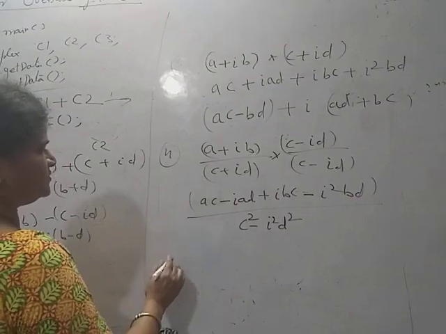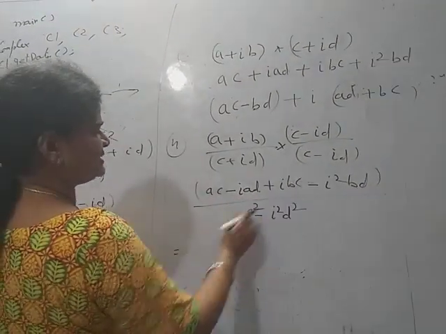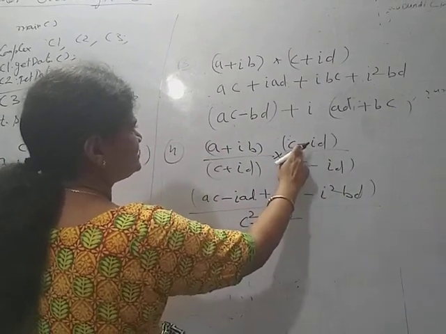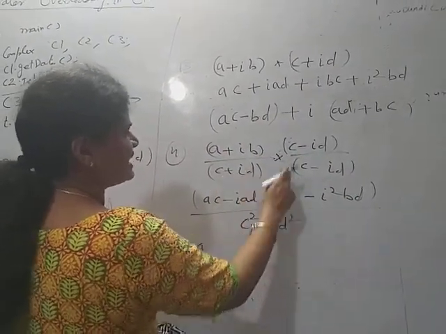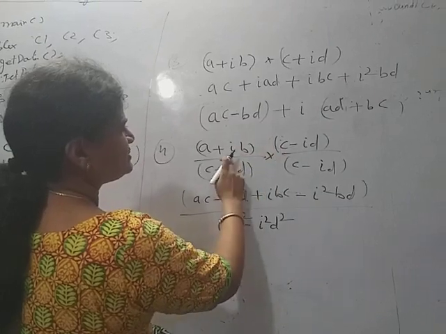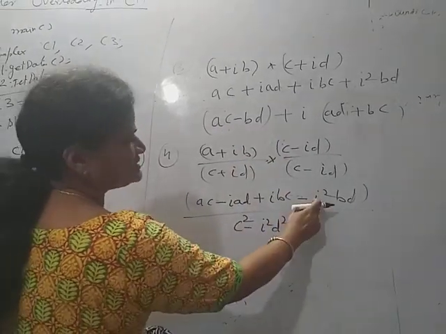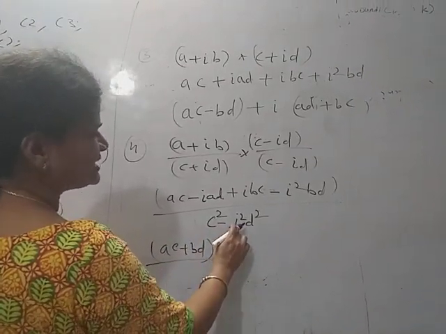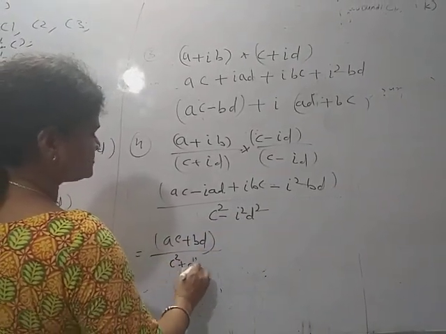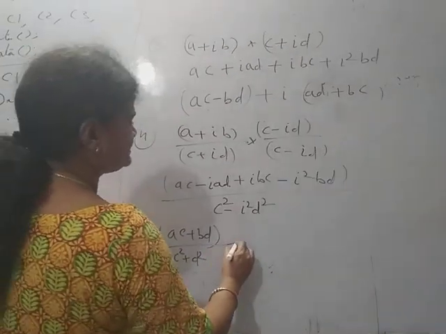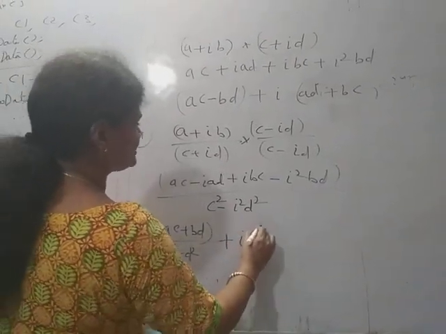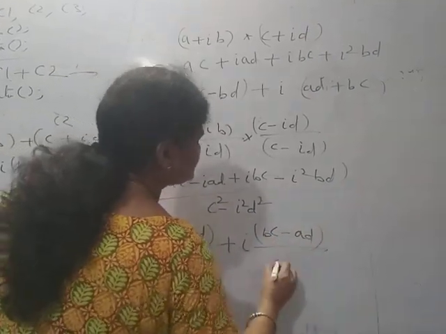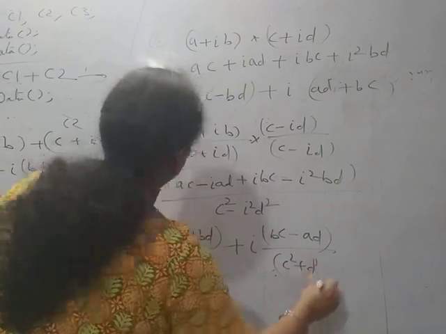Okay, so AC minus IAD plus IBC minus I square BD. Yes, I square is minus 1, so AC plus BD upon, this is I square plus 1, C square plus D square. This is the real part, and the imaginary part is BC minus AD upon C square plus D square.